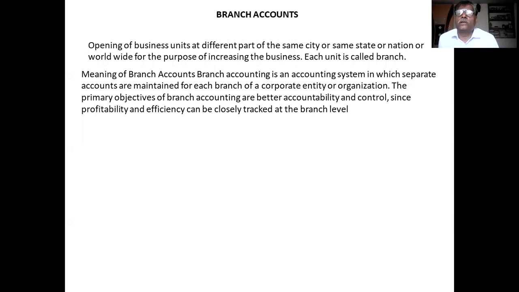Here are the two questions. First question is, what is branch? First paragraph explains what is branch, and second paragraph explains what is branch accounting.